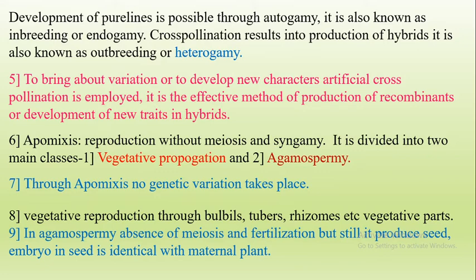So apomixis is divided into two main classes: vegetative propagation and agamospermy. Meiosis and syngamy are related to sexual reproduction, but apomixis is reproduction without meiosis and syngamy, so without sexual reproduction. Through apomixis, no genetic variation will take place.